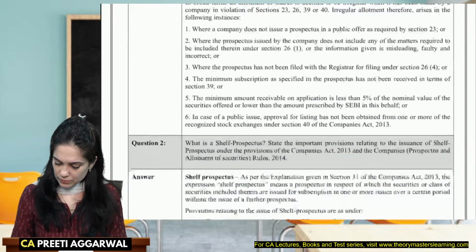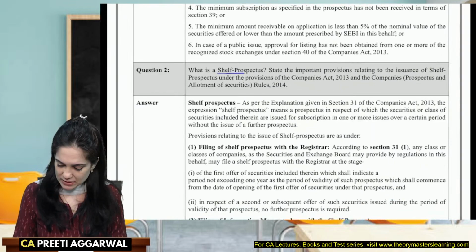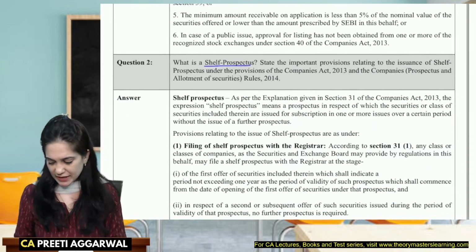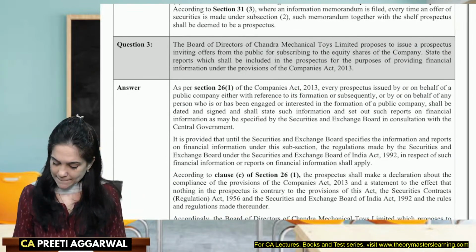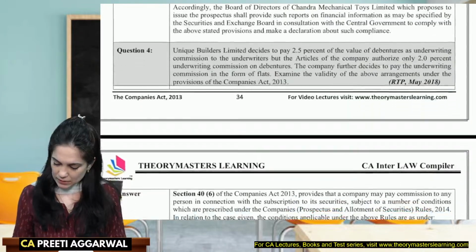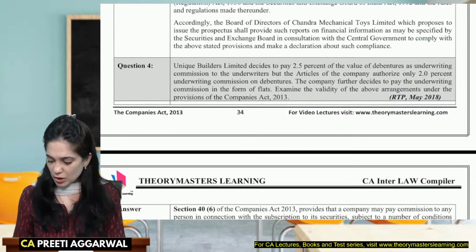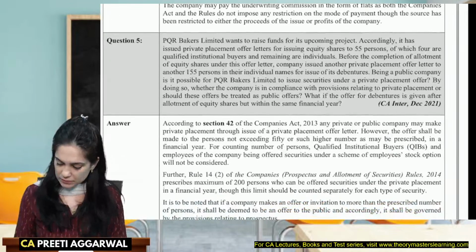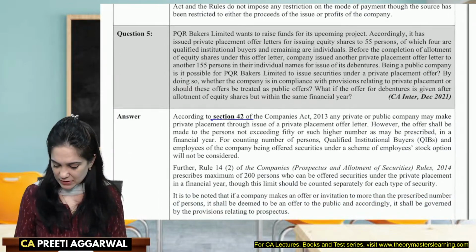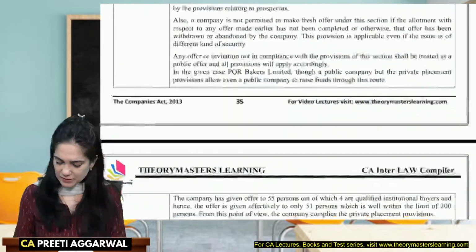So, what is a shelf prospectus? Okay, provisions relating to shelf prospectus, theory question. Then we have, okay, a question on underwriting commission is asked as a case-based question. Private placement, yes, section 42, private placement.